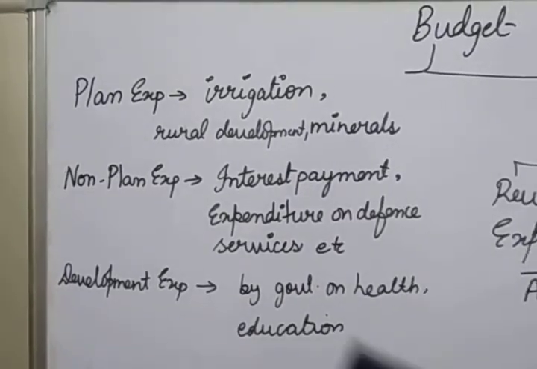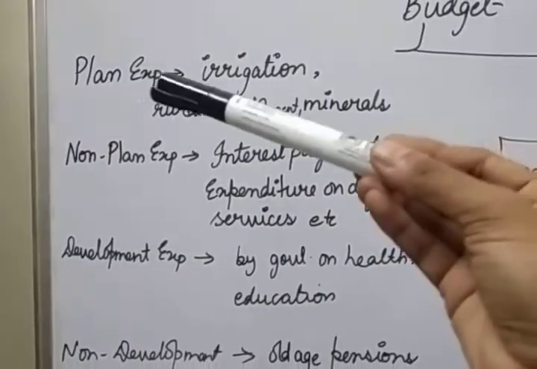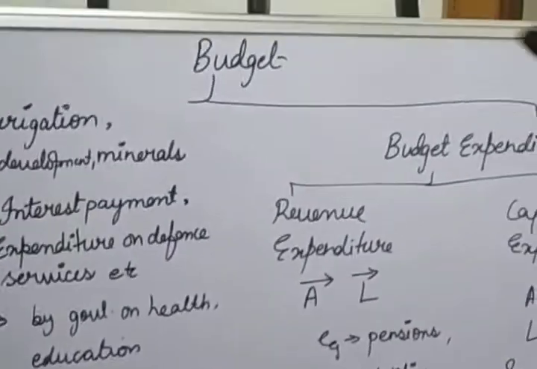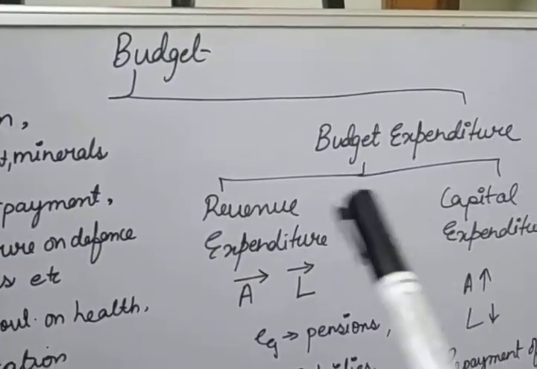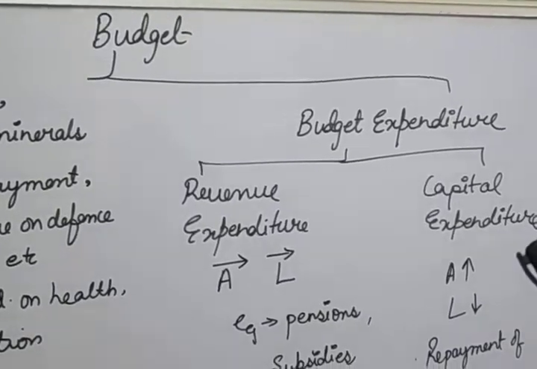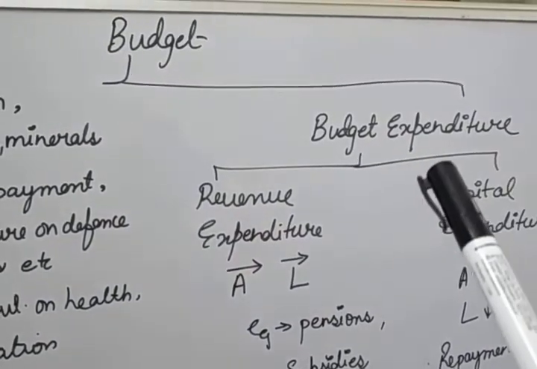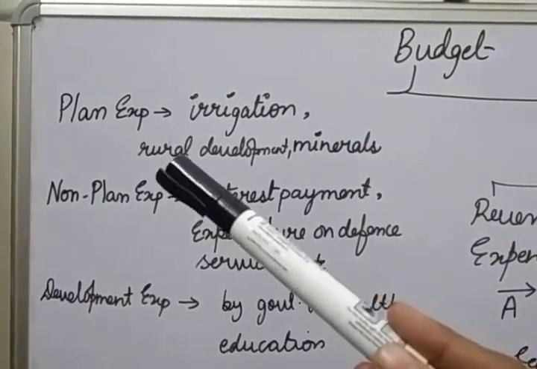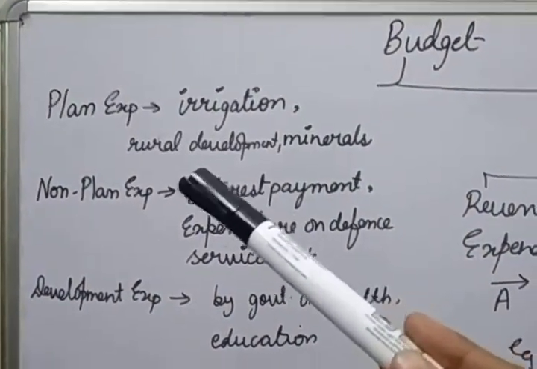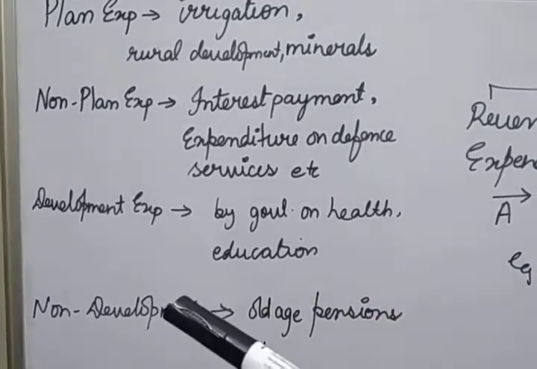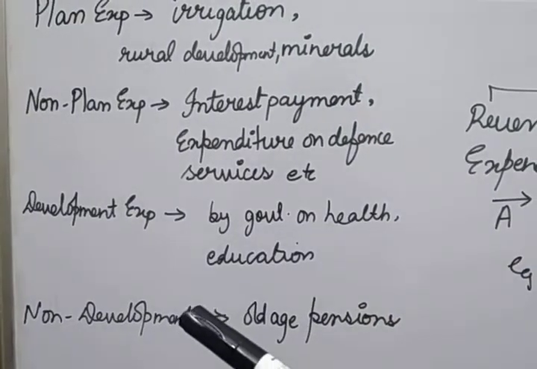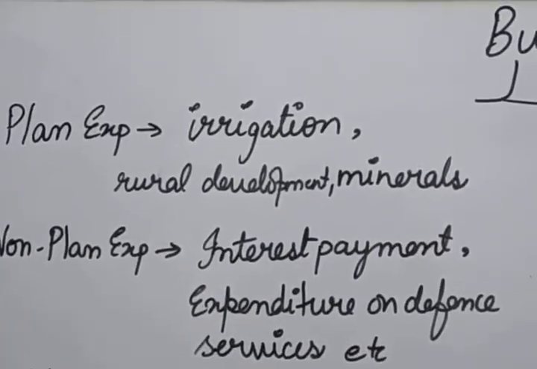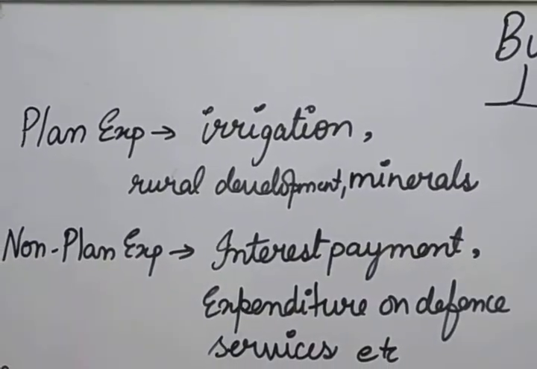Now, another type of expenditure of the government is plan, non-plan, development, non-development. See, total expenditure we can calculate by adding revenue expenditure plus capital expenditure. You can calculate budget expenditure by adding plan plus non-plan. That is also equal to the budget expenditure. Development plus non-development is also equal to the budget expenditure. Okay, so now let's discuss one by one. First of all, plan expenditure.